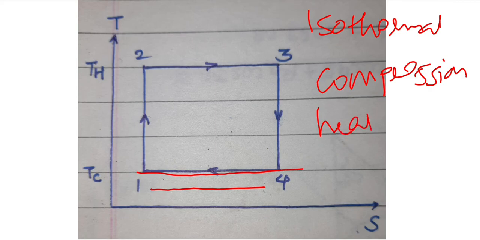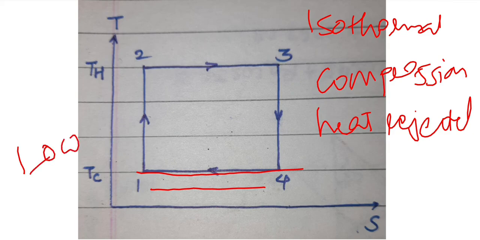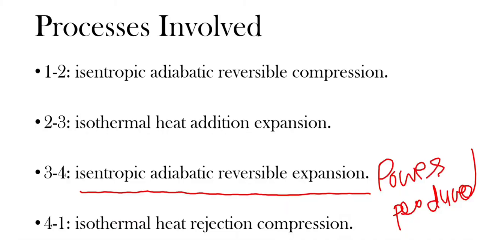And heat is rejected here, meaning the heat which is not used goes to the low temperature reservoir. Now we understood. 4 to 1 is isothermal heat rejection, also known as compression.